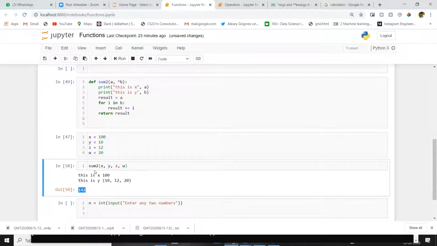We got 142 as an answer. If you observe, 130, 142. Yeah, it's correct.